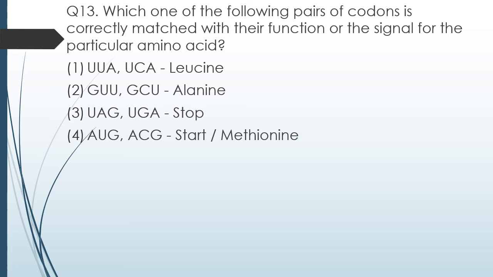Question number 13. Which one of the following pair of codons is correctly matched with the function or signal for particular amino acid? UAA, UCA, leucine; GUU, GCU, alanine; UAG, UGA, stop codon; AUG, ACG, start codon or methionine. So the correct answer is option 3. UAG and UGA both are stop codons.